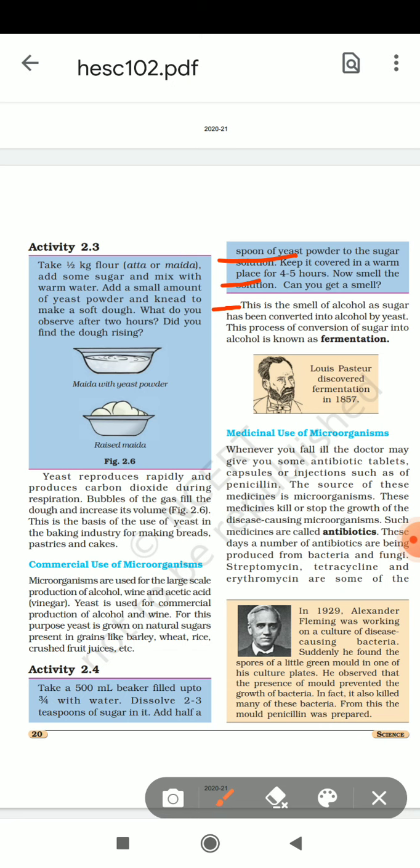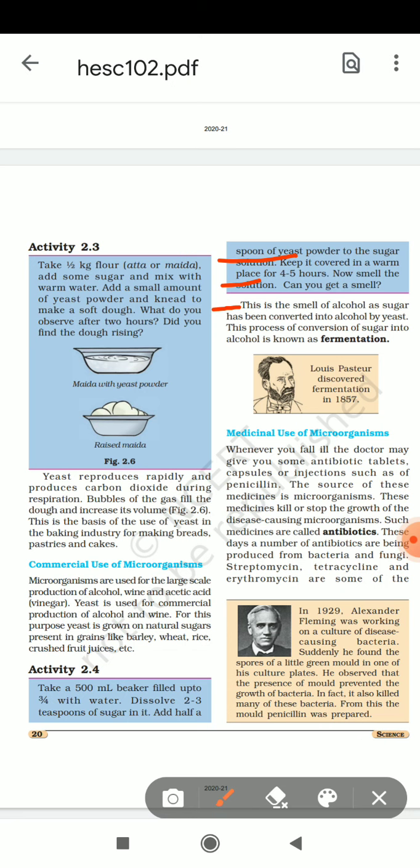कैसे फूलता है? By adding a small amount of sugar and mixing with warm water, yeast reproduces rapidly. Yeast बहुत ही जल्दी reproduce होता है and produces carbon dioxide during respiration. Bubbles of the gas fill the dough, और bubbles की वजह से ही वह फूल जाता है, बड़ा हो जाता है. The baking industries use this for making breads, pastries and cakes.